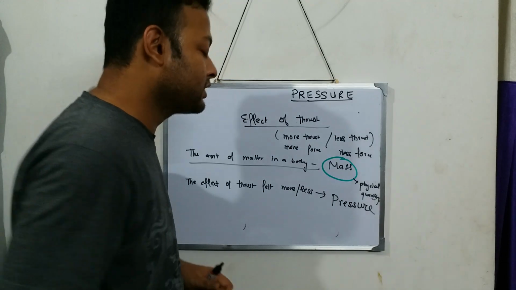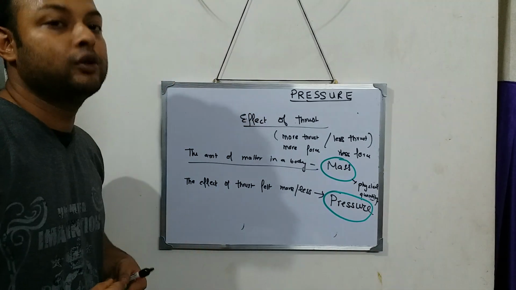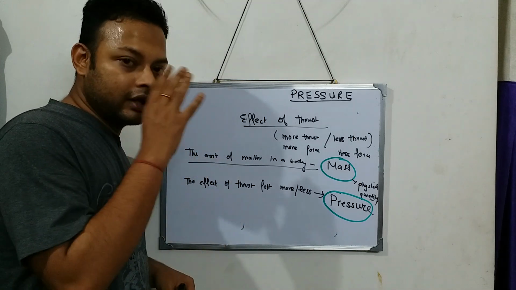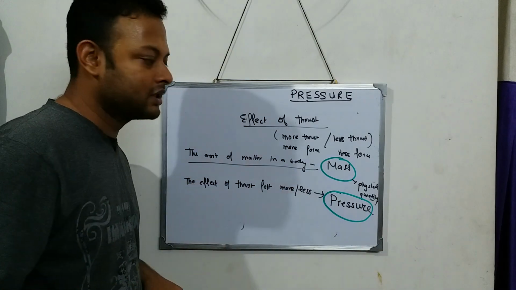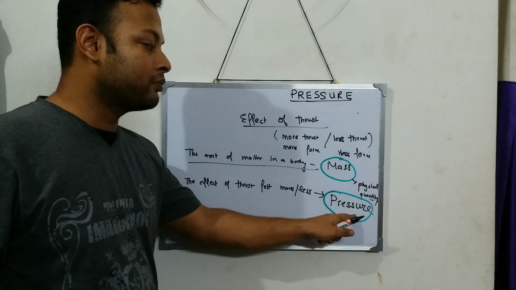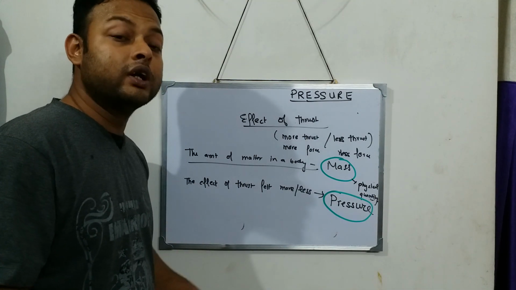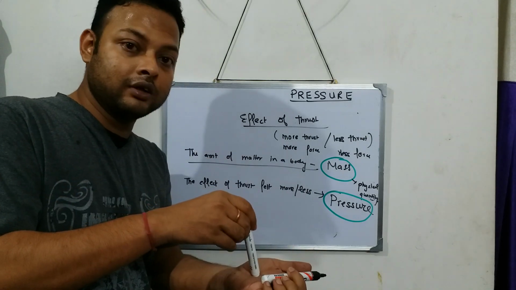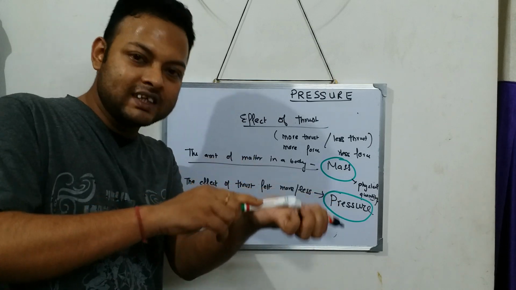So pressure is what? Pressure is a physical quantity. The general definition is different, but you have to understand how this word pressure came. Pressure is a physical quantity that is used to determine whether the effect of force is more or less.